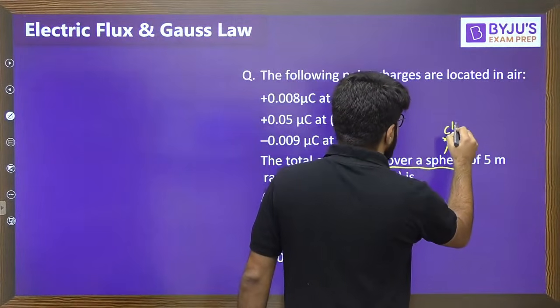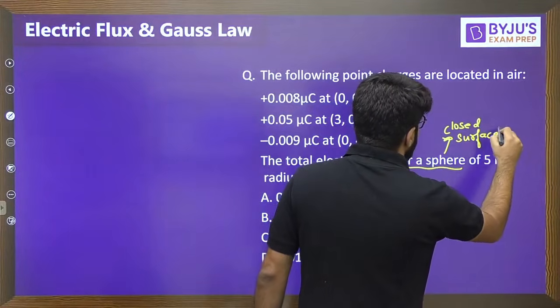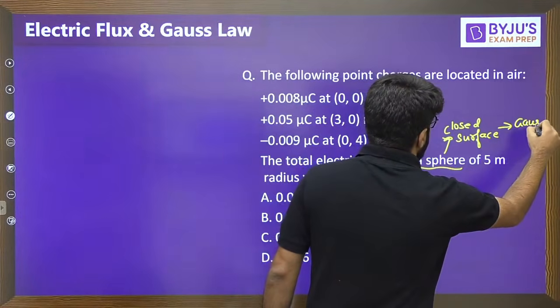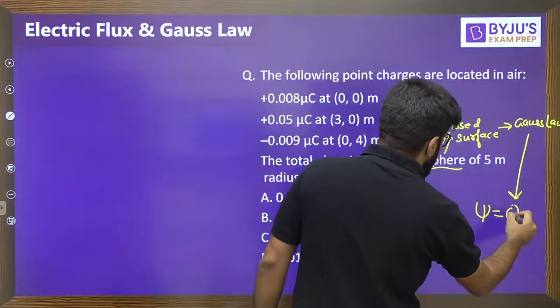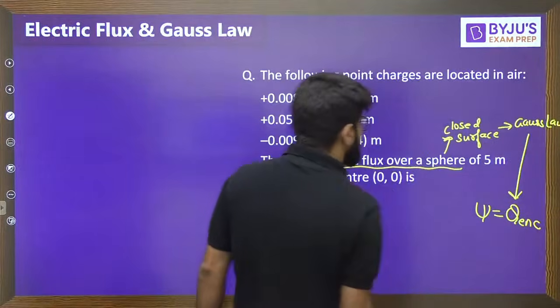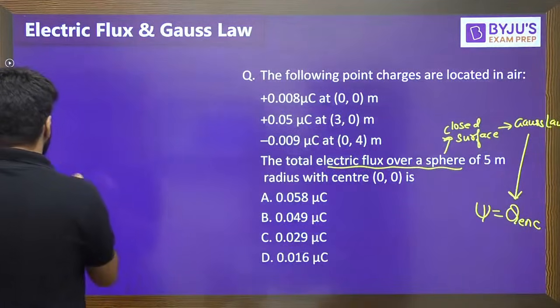A sphere is a closed surface, so we can apply the Gauss law. And according to the Gauss law, the total flux crossing any closed surface is equal to the charge enclosed by that surface. So the surface is a sphere of 5 meter radius and the center is 0, 0.